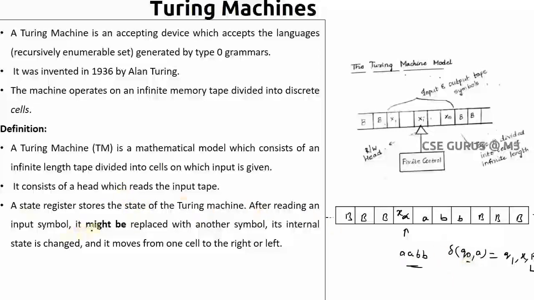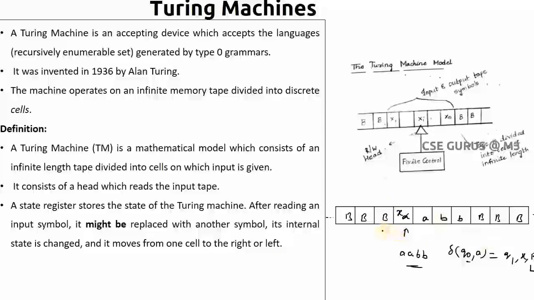After reading an input symbol, it might be replaced with another symbol. That's what I said: after reading an input symbol, there is an option to replace it with another symbol. If you want, you can replace it, otherwise you can keep it as it is. And its internal state is changed. You can change the state and it moves one cell to the right or left. So you can move either right or left by only one cell, not more than one cell.